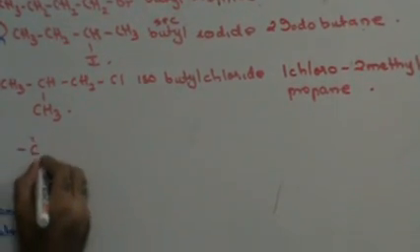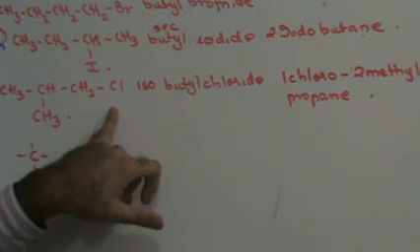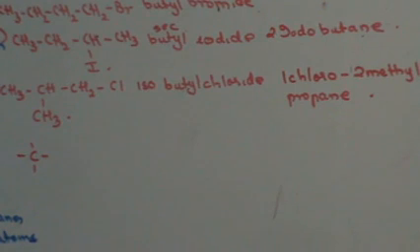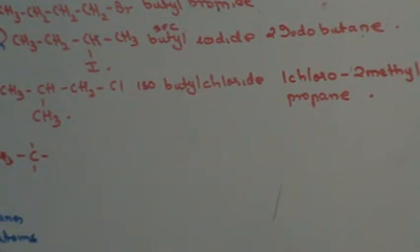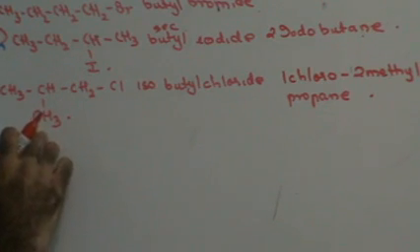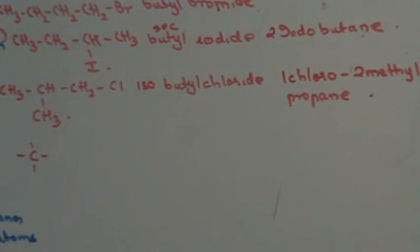Why did I write butyl and isobutyl? When you have a methyl group in the branch instead of the halogen, then it is termed iso. Four carbon atoms, therefore it will be butyl. Right? When you are doing the common name, you count the total number of carbon atoms. You count the primary chain only when you are doing the IUPAC name, right?